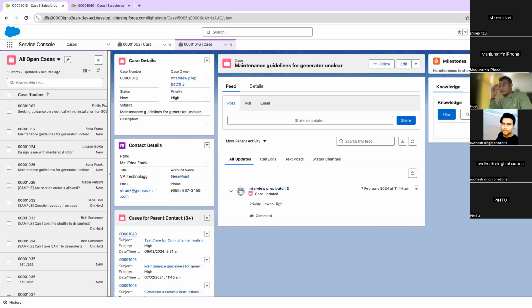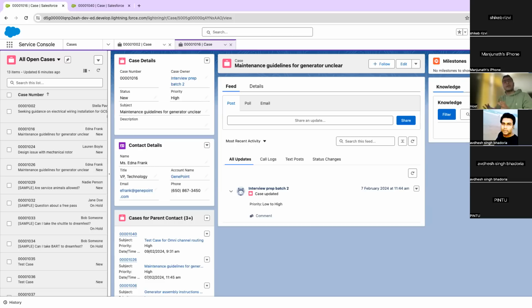So whatever configuration we did is only for queue-based routing. Currently we are only doing queue-based routing. For skill-based routing, we will have a different set of things we need to do, and we will do those things as well. But it is a bit more flexible, a bit more advanced than our queue-based routing.